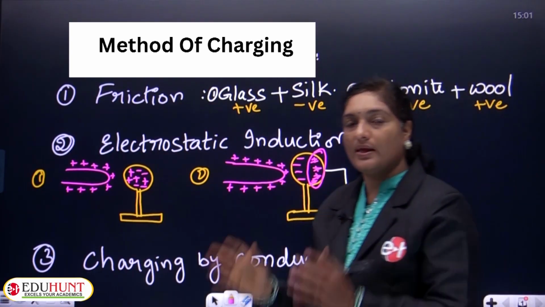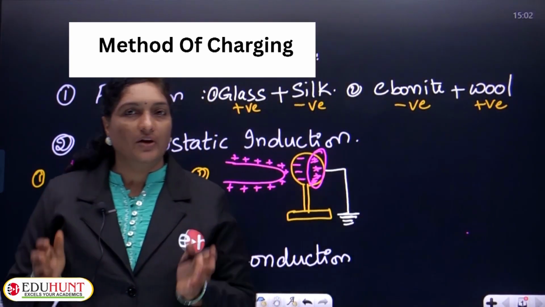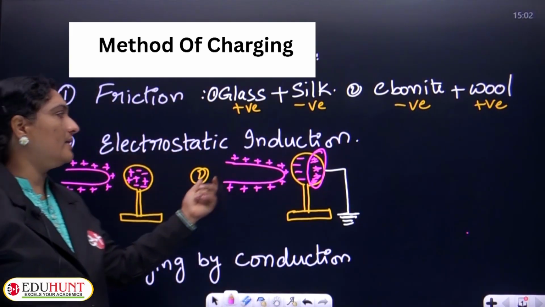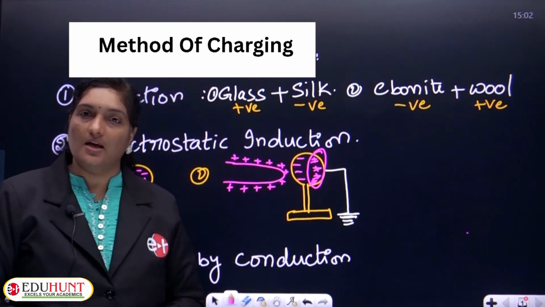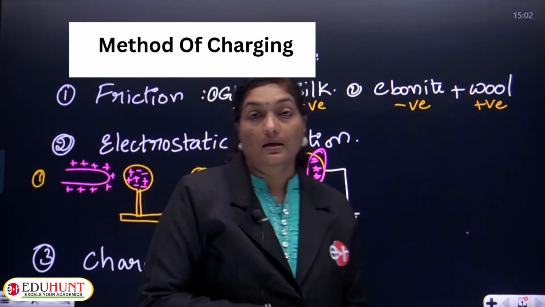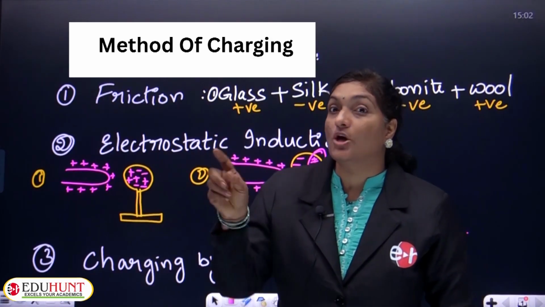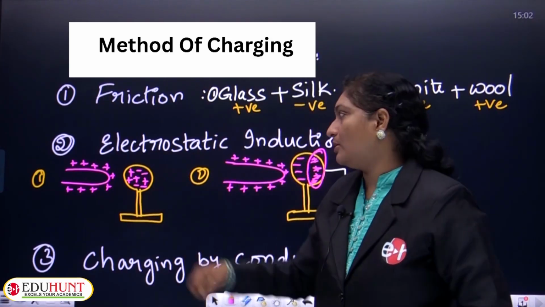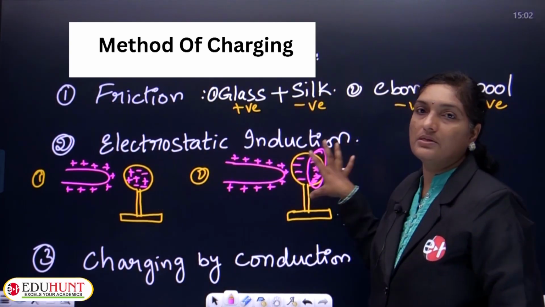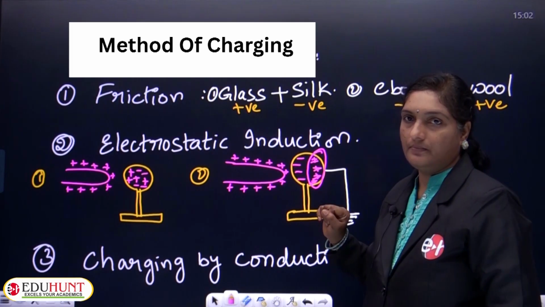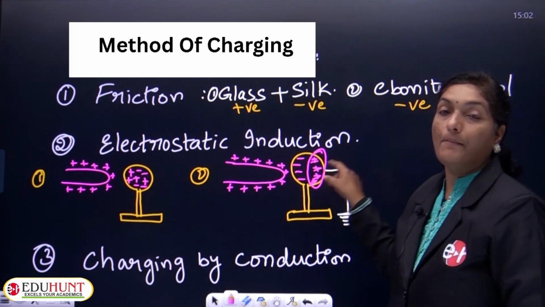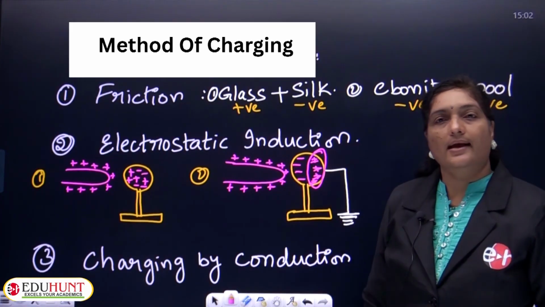So, one thing is very clear: by the method of induction, whenever a charged body is brought nearer to an uncharged body, the opposite charge is induced in the uncharged body. Because the positive charge is brought nearer, negative charge is induced in this conductor. Similarly, when a negative charge is brought nearer, then positive charge will be induced in that conductor.